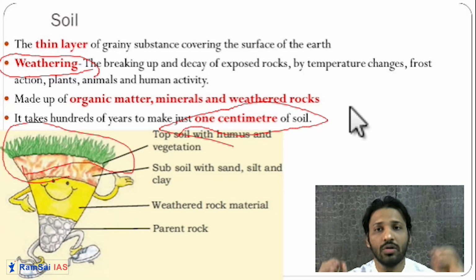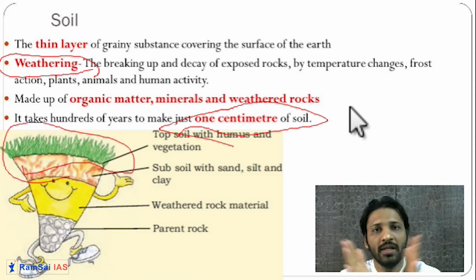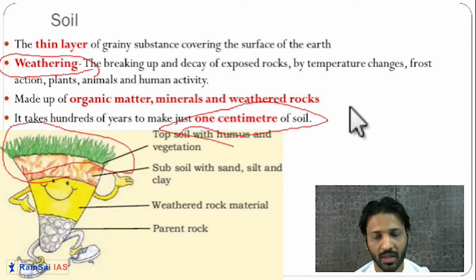Soil also contains organic matter. It also contains water, microorganisms, and air. So humus, organic matter, air, microorganisms, these many factors combined together make soil. Getting it? Soil has different layers.